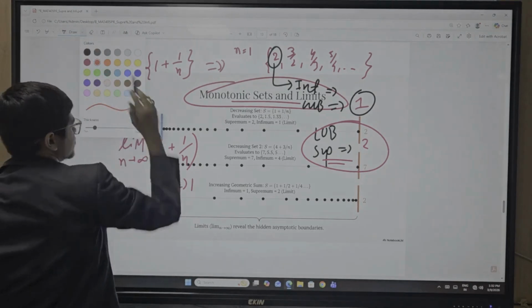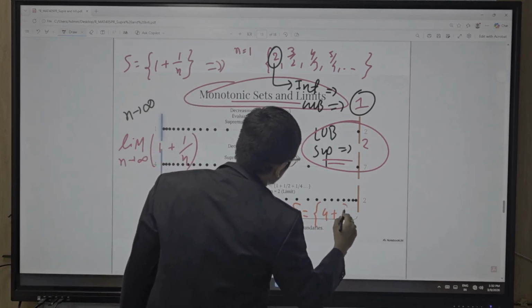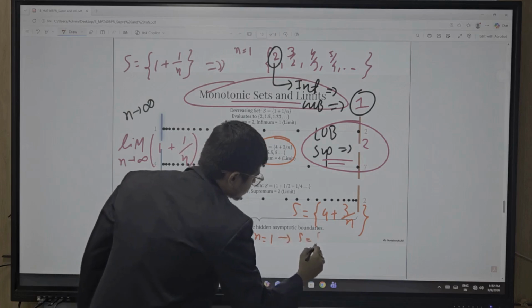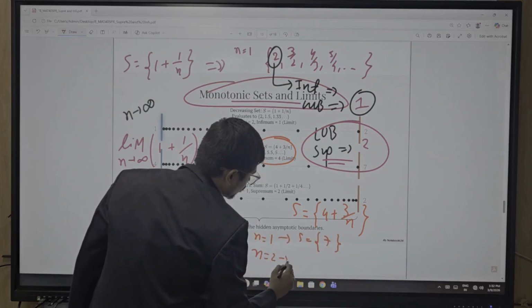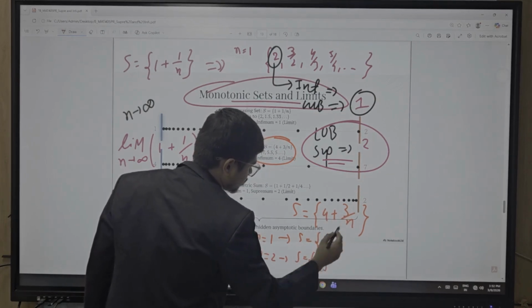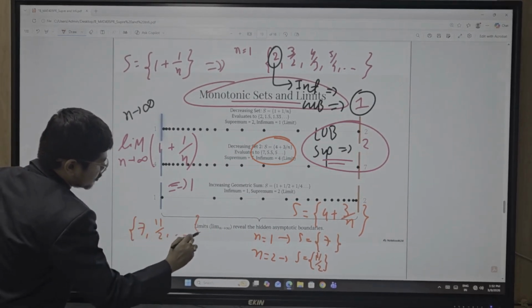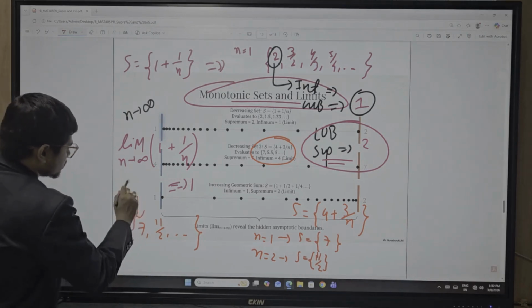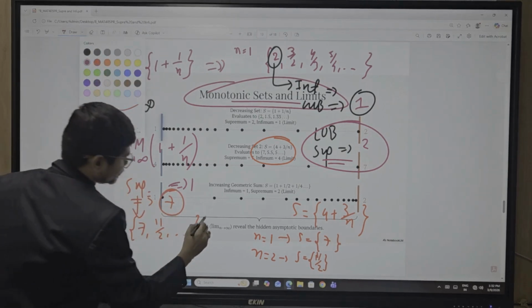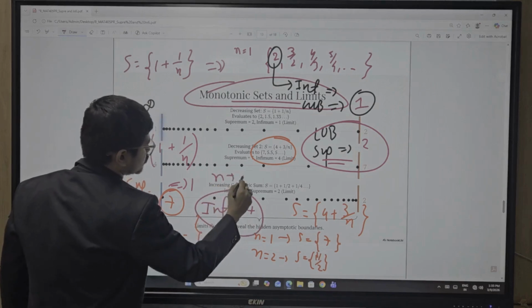So for this scenario, S equal to 4 plus 3 by n. Put n equal to 1 here, you get S equal to 7, n equal to 2, S equal to 11 by 2. You can easily see that this is a decreasing series. So supremum is 7. What about the infimum? Infimum value is 4 when n tends to infinity.